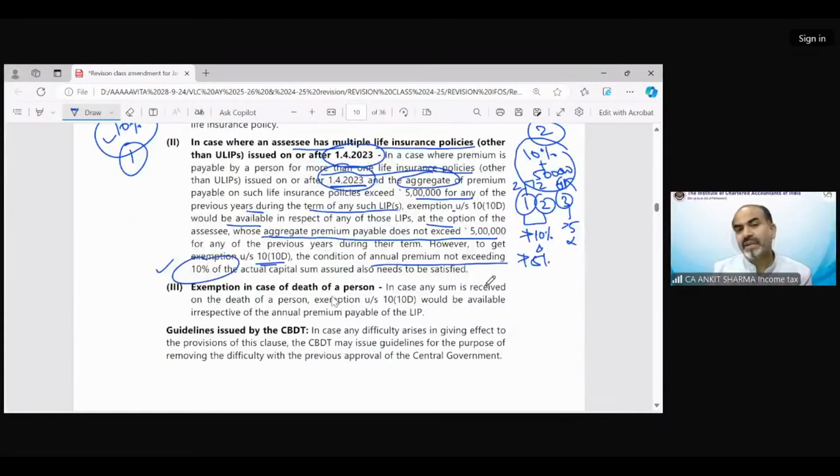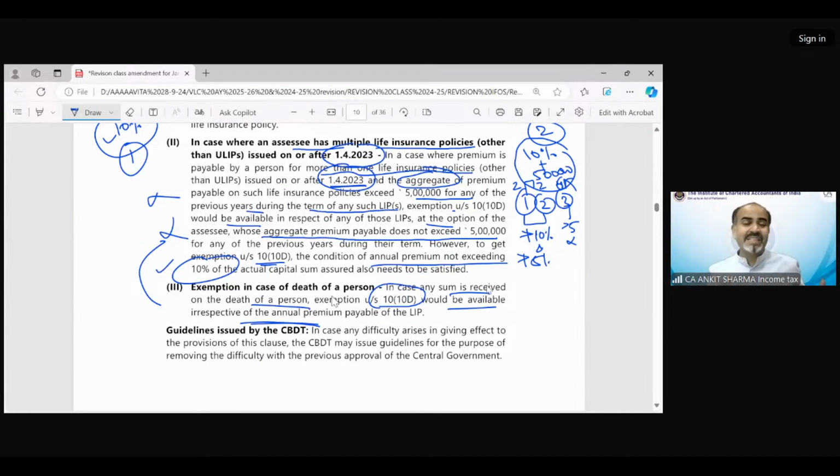Exemption in case of death of a person. In case of death, if we are receiving the payment from any insurance policy, life insurance policy, then exemption would always be available. All these other provisions which have been mentioned are irrelevant. In case any sum is received on the death of a person, exemption would be available irrespective of the premium, etc. Now, the problem was earlier there was a notification only regarding this amendment.